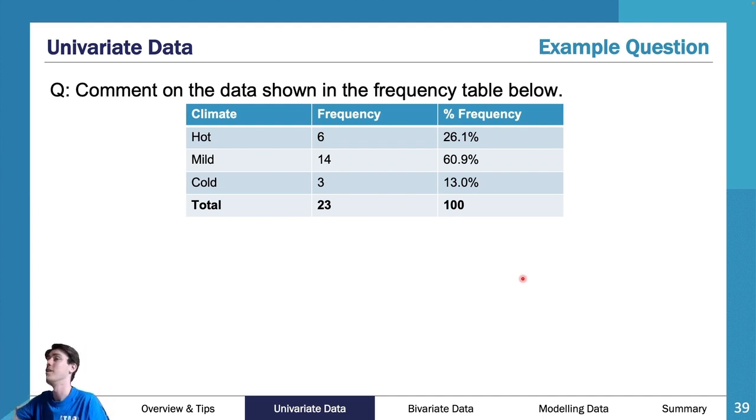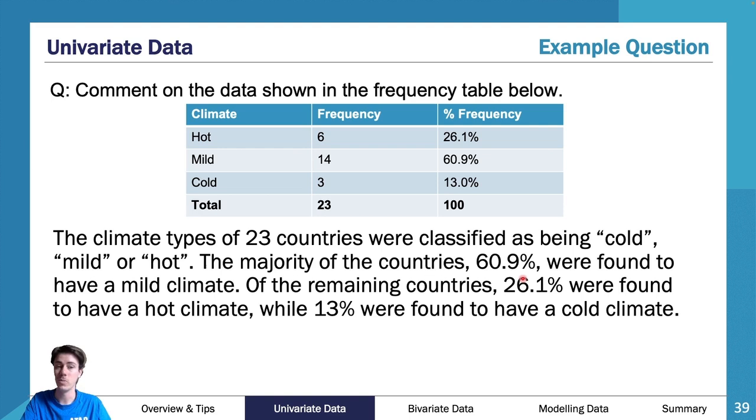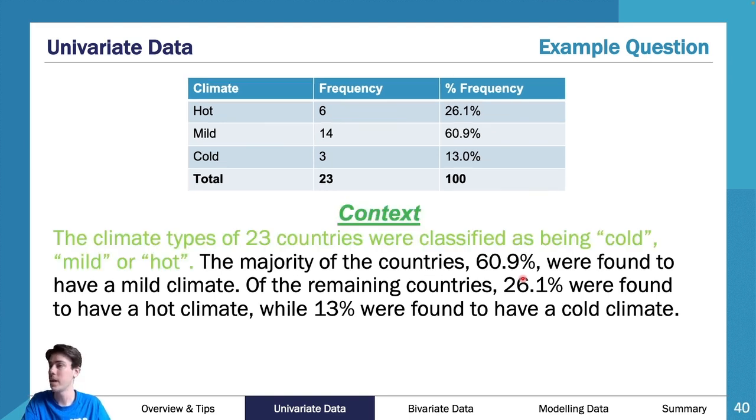Hopefully you're back. So here we've got 3 climates: hot, mild, cold. We're given the frequency, we're given the percentage frequency. So this is what our answer looks like, but how do we break this down? Well, first of all, we had context. The climate types of 23 countries were classified as being hot, mild, or cold. So we've given context. There were 23 countries that were